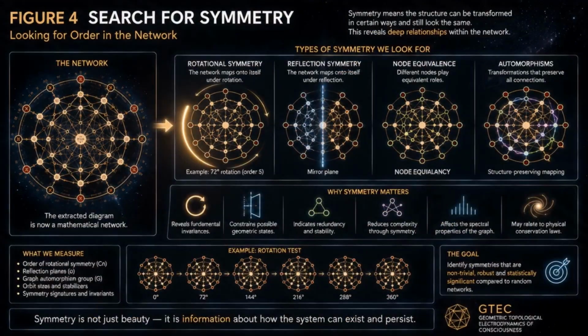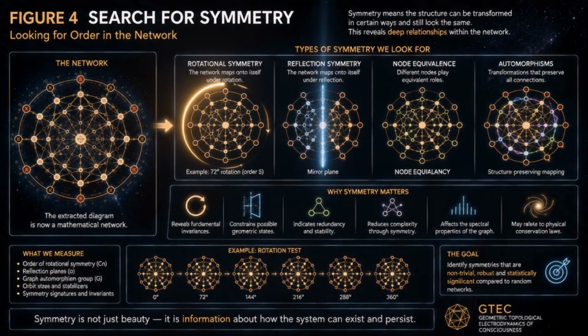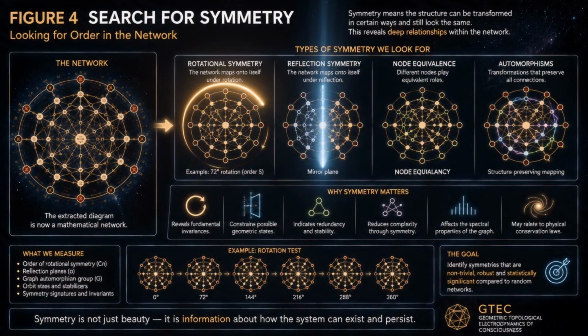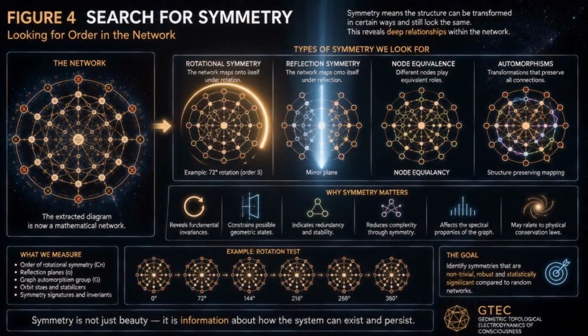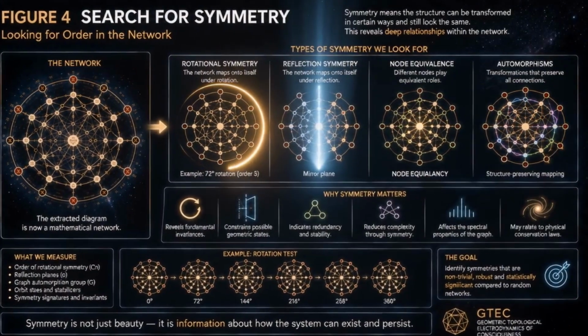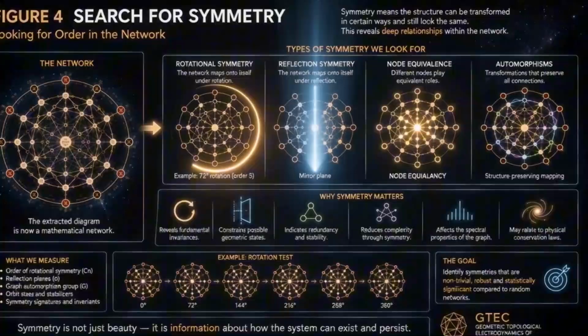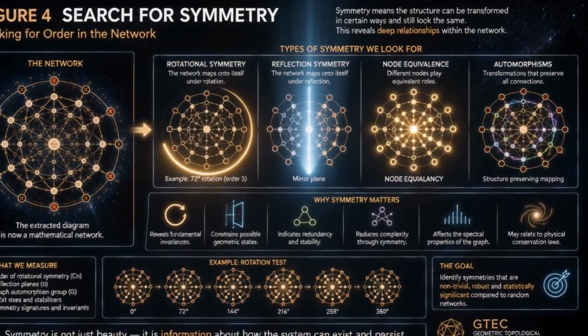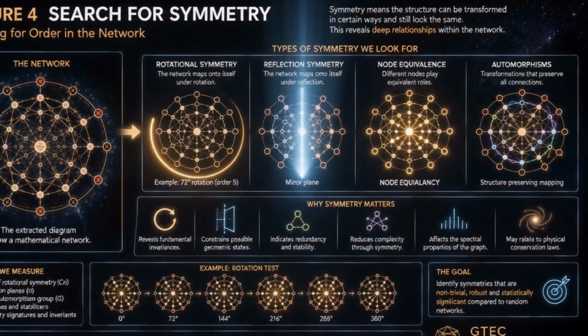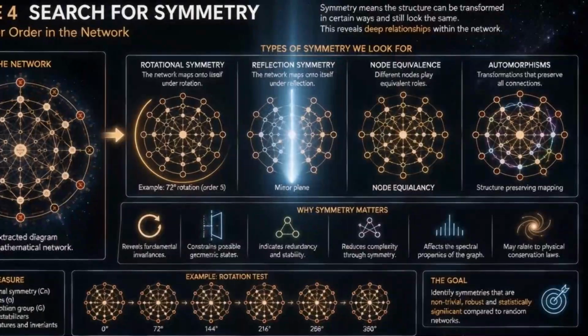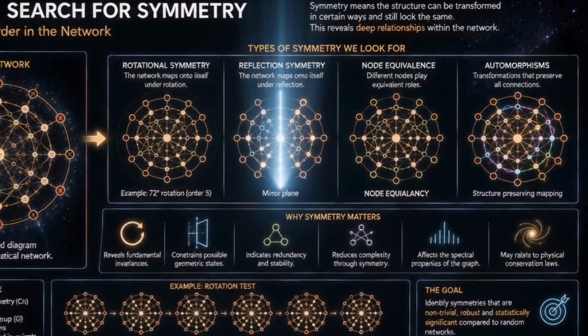Next, we search for symmetry. Does the network preserve its relationships after rotation or reflection? Are some nodes mathematically equivalent? Graph automorphisms allow us to identify transformations that preserve the structure. Instead of simply saying that the pattern looks organized, we can begin measuring exactly how that organization works.